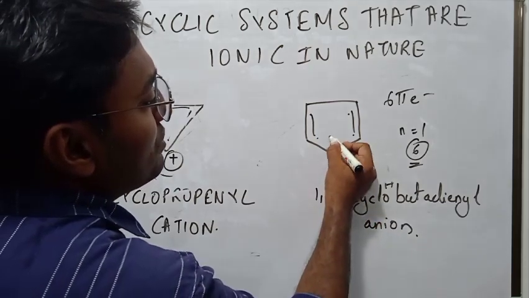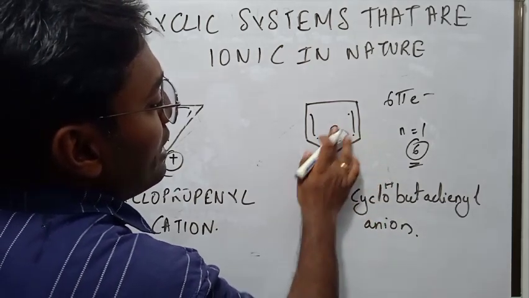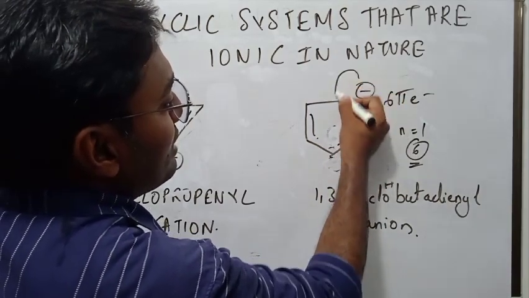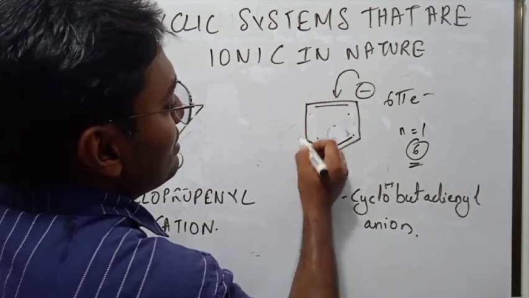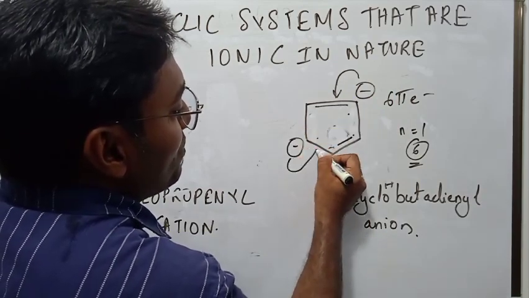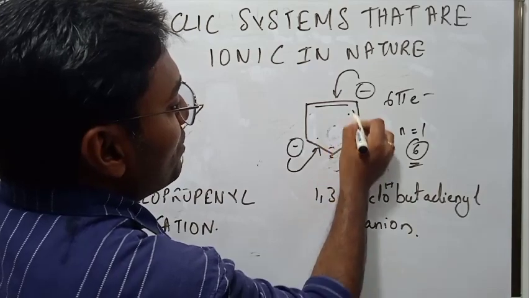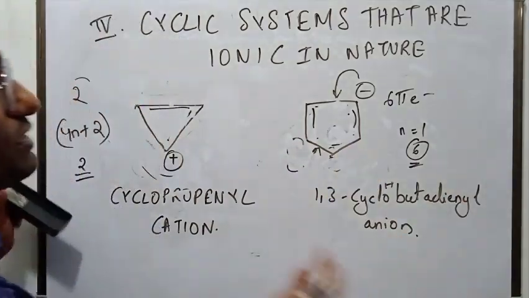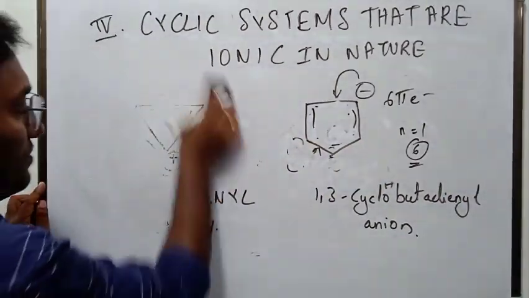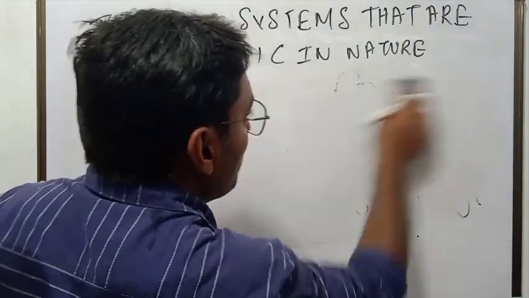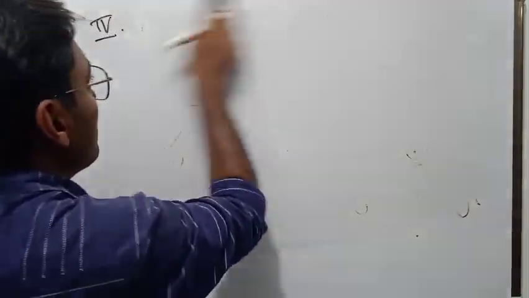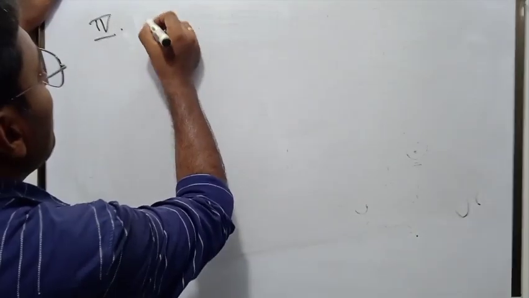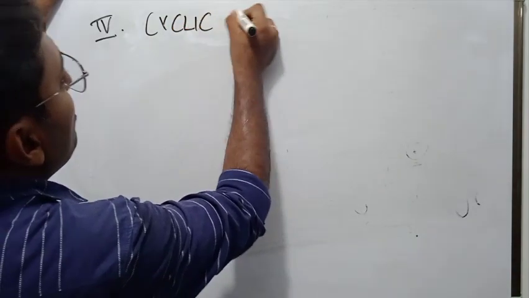You can otherwise also see the aromaticity. It will come here. This bond will go here. This can come here. When this comes here, this electron comes here. This electron can go here. When this electron goes here, this bond can come here. So otherwise also it is aromatic. So we have seen aromatic compounds. Let us see non-aromatic compounds, cyclic systems that are non-aromatic.